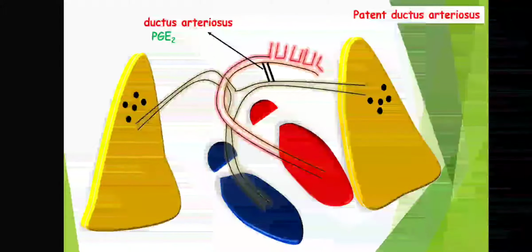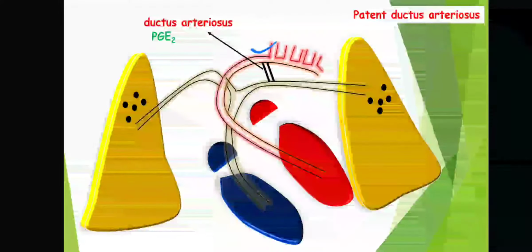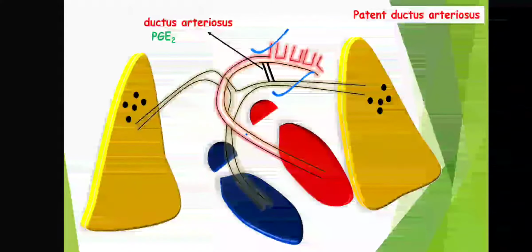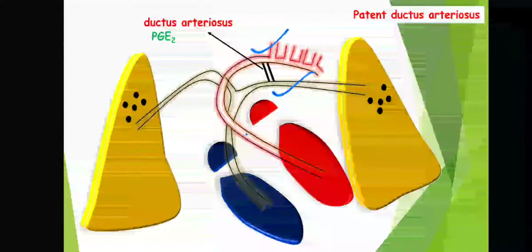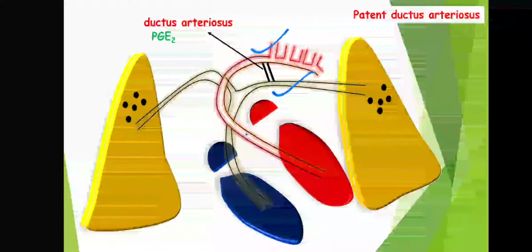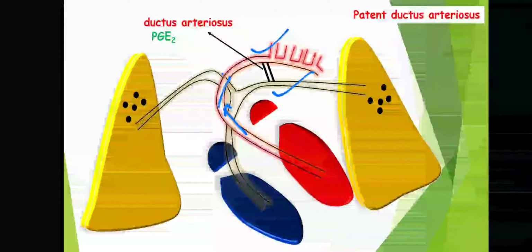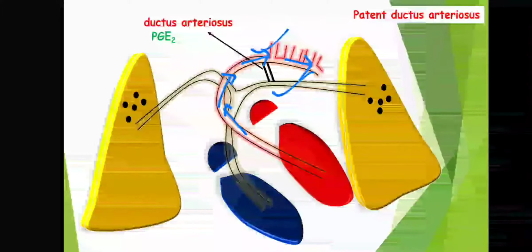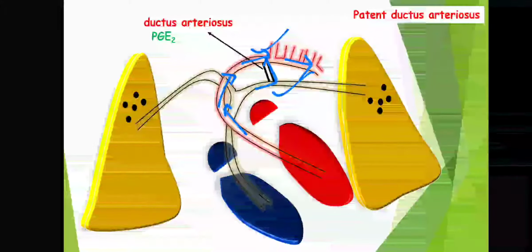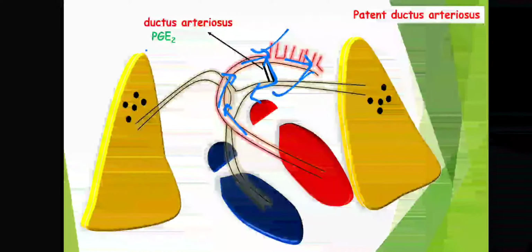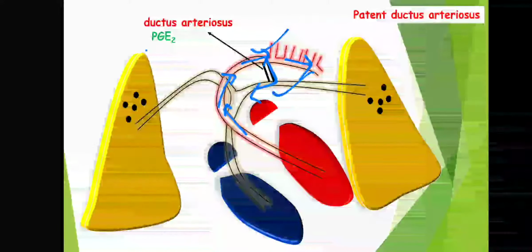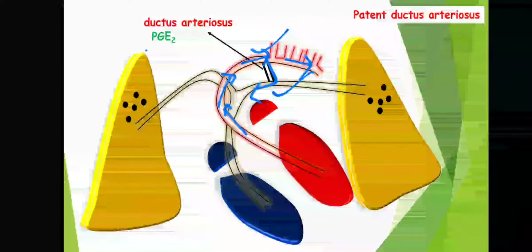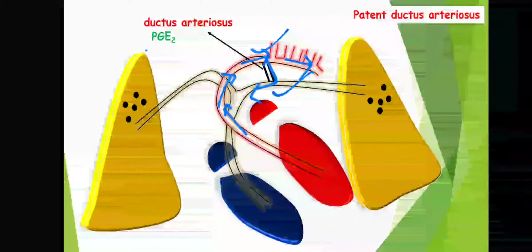This ductus arteriosus is nothing but the communication between the aorta and the pulmonary artery, and when it remains open even after childbirth, what will happen? The aorta has a very high pressure, and there is a chance that some blood may move back into the pulmonary artery, so this may result in a fall in the cardiac output. Therefore we need to close this ductus arteriosus after childbirth, and for closing it we have two ways.